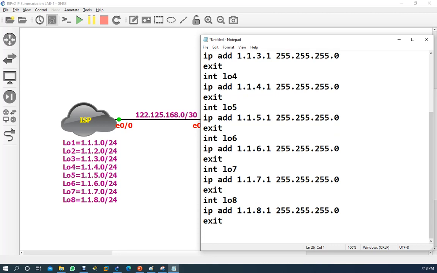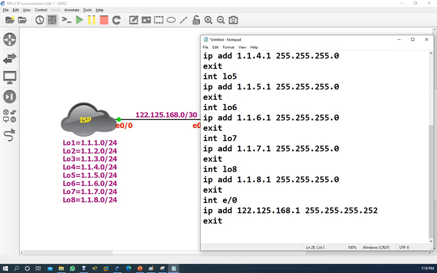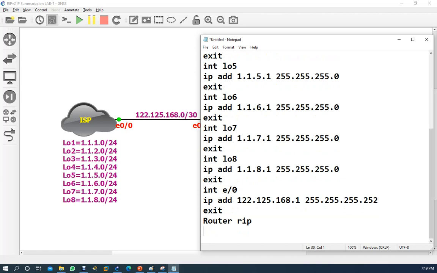One more interface is there, which is interface E0/0, and the IP address is 122.125.168.1, and the subnet mask, it's a point-to-point link. Then after that we'll configure router RIP version 2.